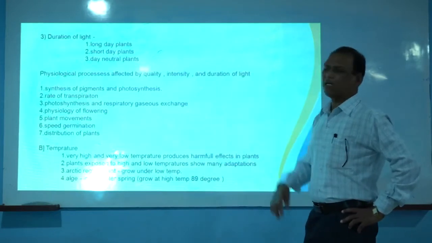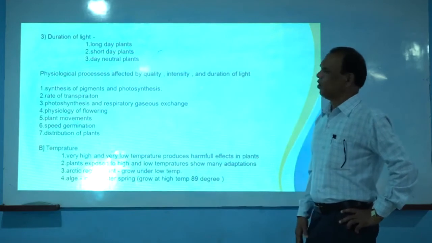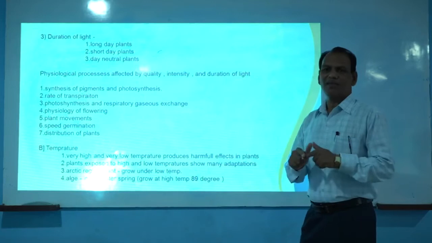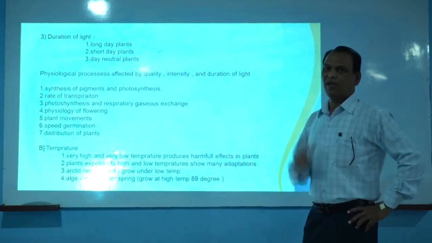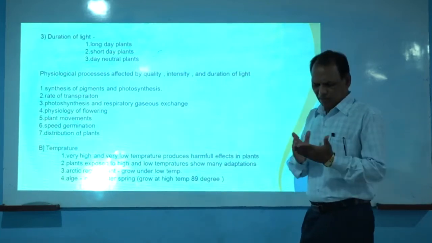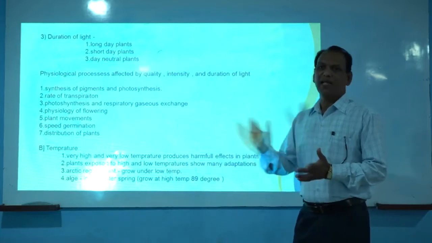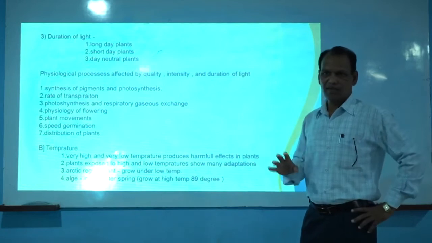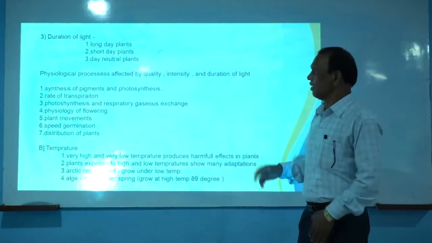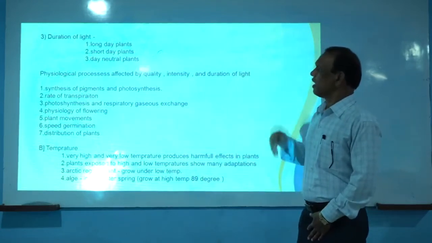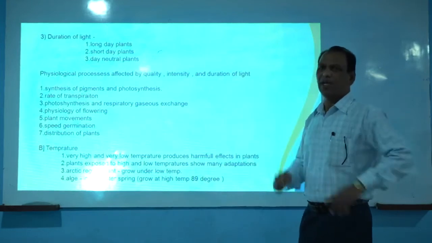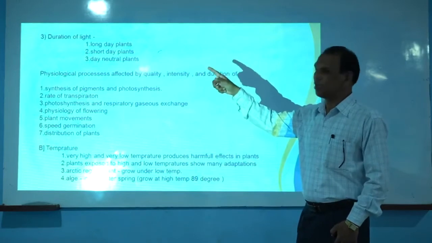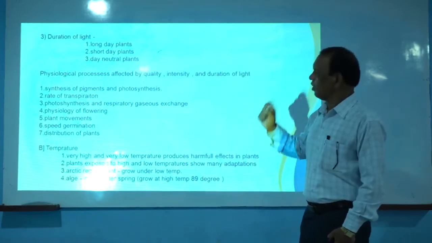The next sub-factor of light is duration of light. As far as duration of light is concerned, in the 24 hour day cycle, the exact photoperiod or day length and the night period or dark period is not uniform throughout the year. There is a variation. That means the plants growing in different geographical areas are decided by this factor, the duration of light.